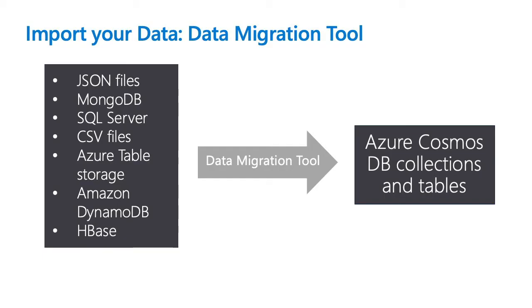So how can we import your workload to Cosmos DB? If we see here on the left side, for any kind of NoSQL data, you can use the Azure Data Migration tool to migrate your workloads to Cosmos DB. Let's move on to see some of the benefits of Mongo API and Cassandra API in Cosmos DB. As I said, Cosmos DB supports Mongo API and Cassandra API for a different set of workloads.